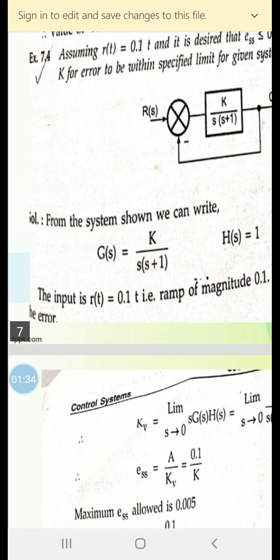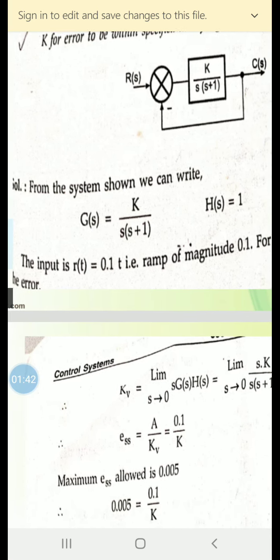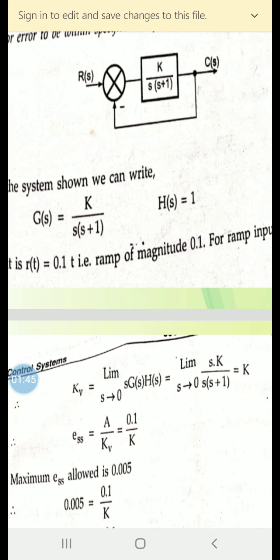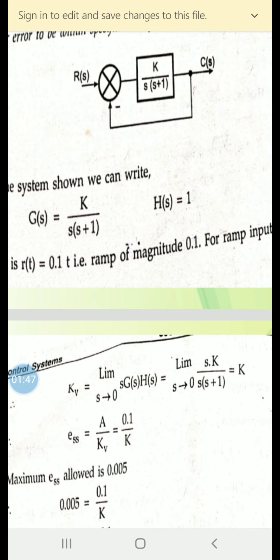Kv controls the error. So if it is ramp input, Kv controls the error. So we need to find Kv. How to find Kv? It is limit s tends to 0 of s G(s) H(s), which is equal to limit s tends to 0 of s into K divided by s(s plus 1), which is equal to K.